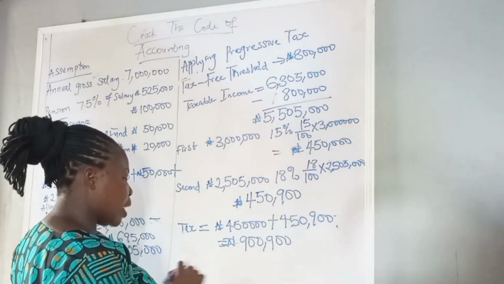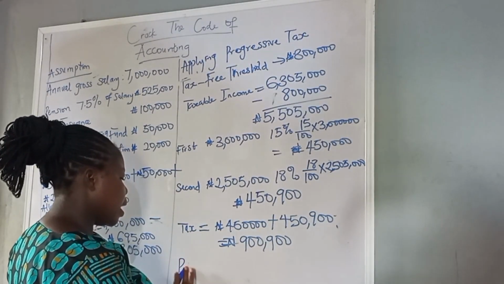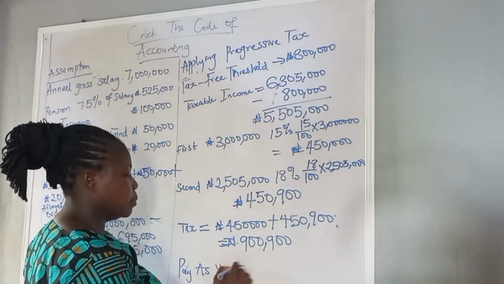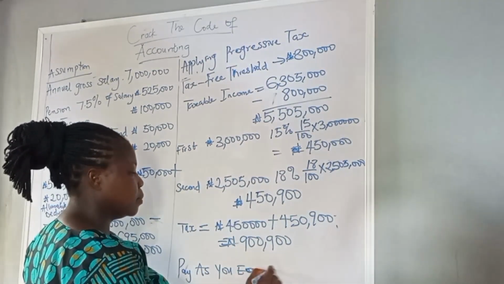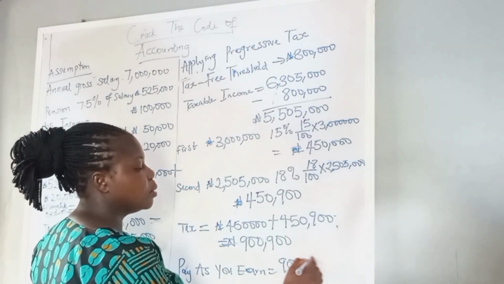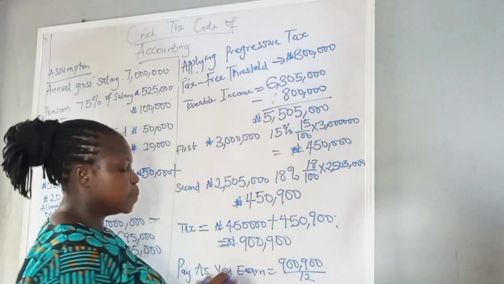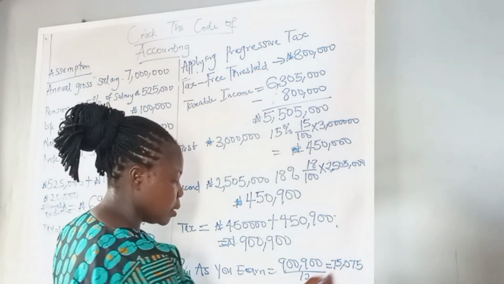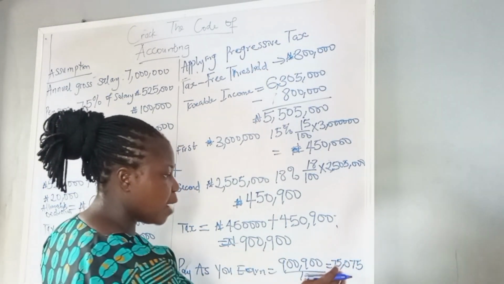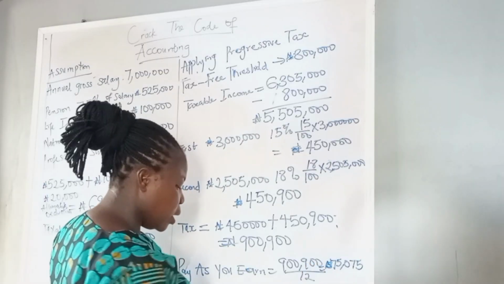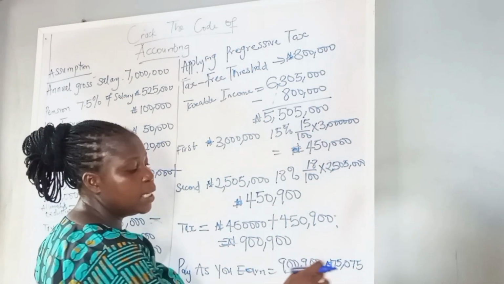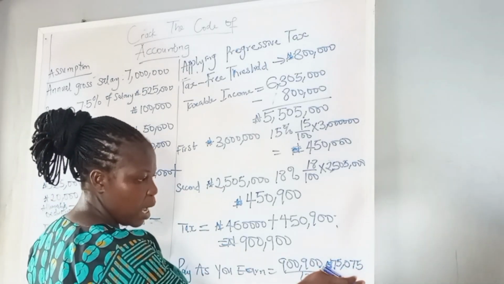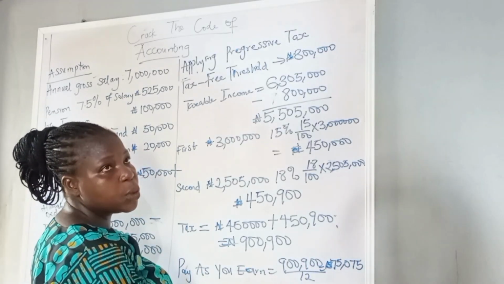We call it pay as you earn. 900,900 divided by 12 is 75,075 naira. This employee will be paying 75,075 naira per month as his or her tax.